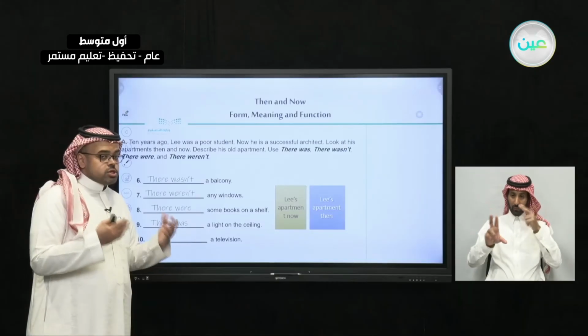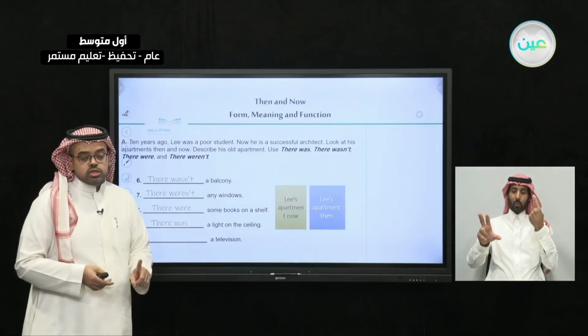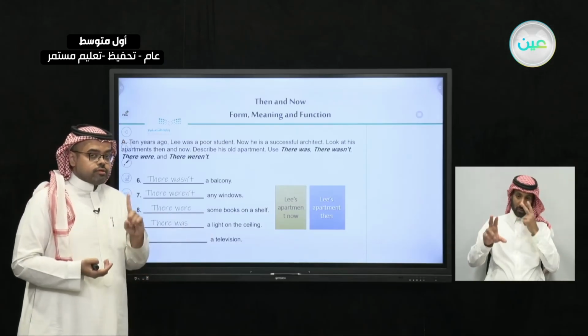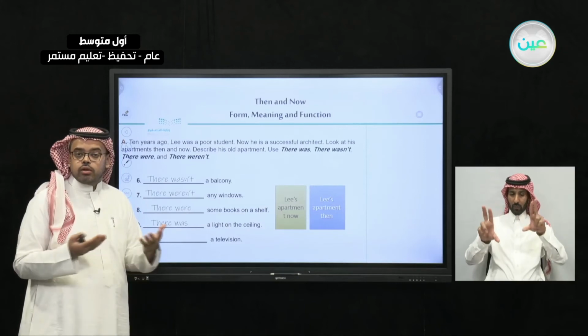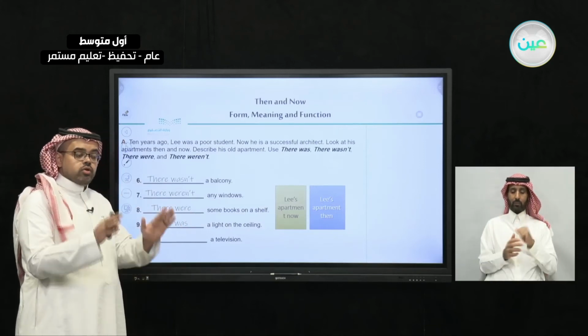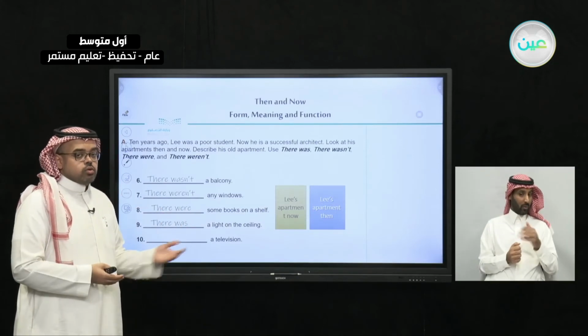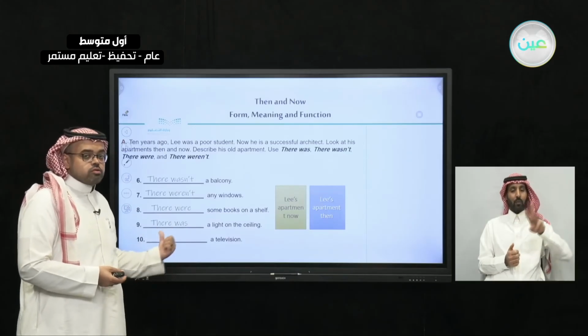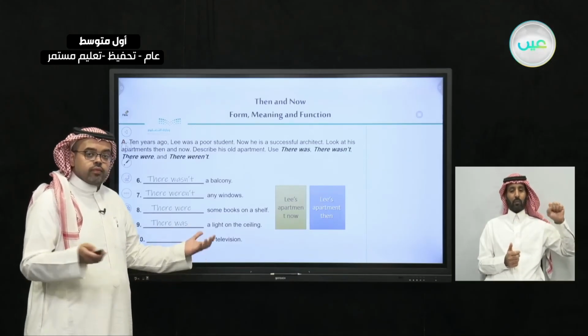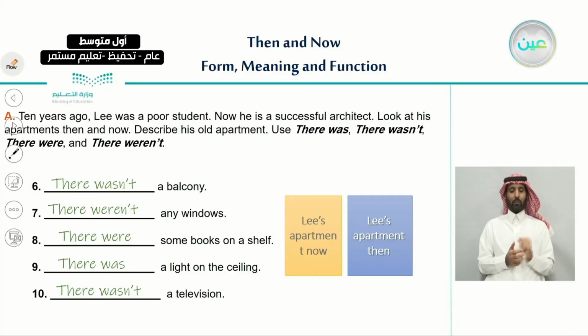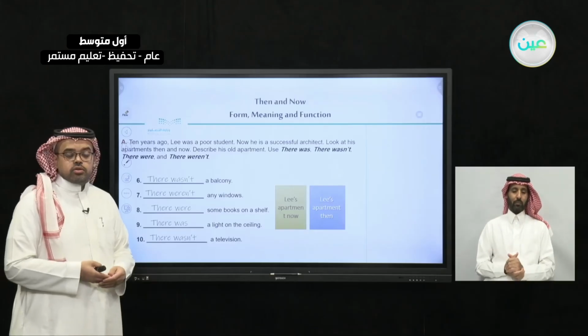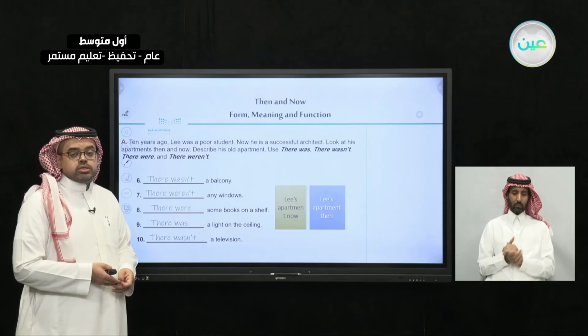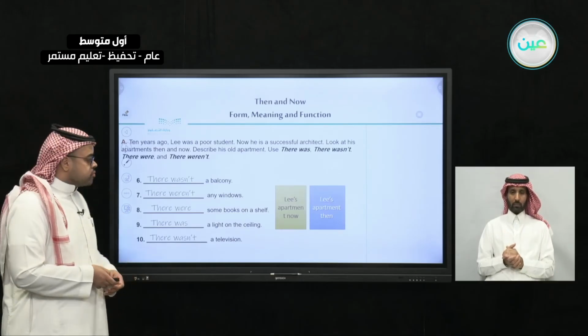Number 10, the last one, a television. And not televisions. Here we're talking about only one television. And since we're talking about singular or one object, then we can use there was. So have a look at the picture and tell me, what should I write here? There was or there wasn't? Excellent. The answer will be there wasn't a television. There wasn't a television. So these are the answers of this interesting exercise about Lee's apartment back then.